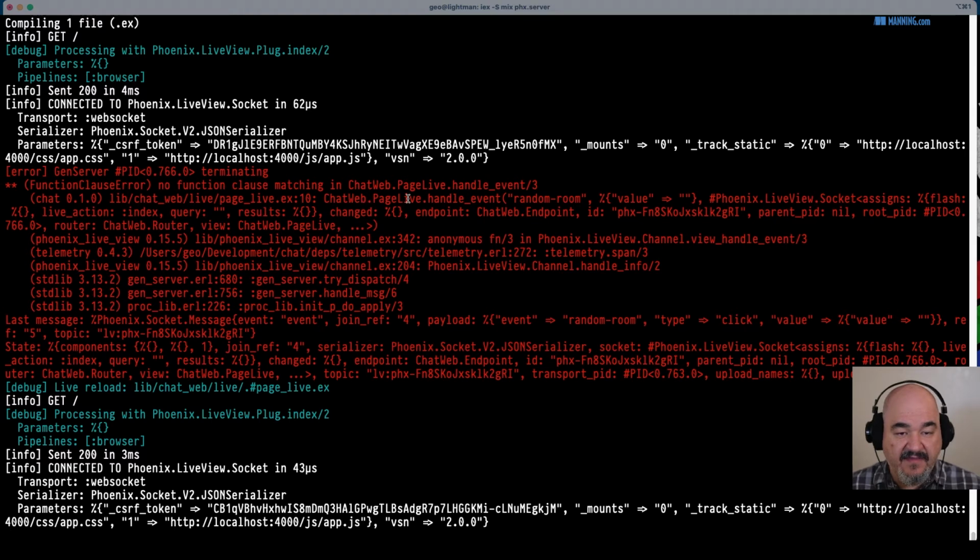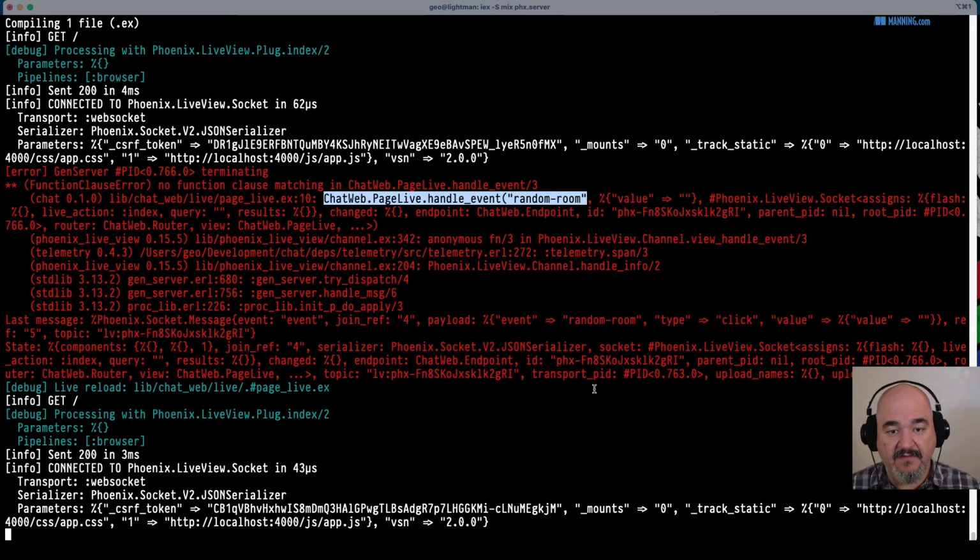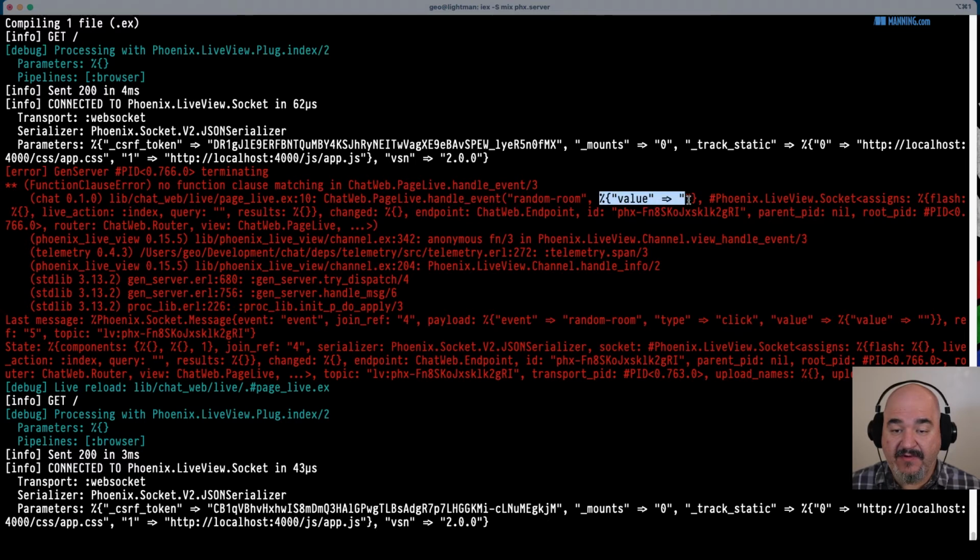So it says the function that was called was this PageLive handle_event with random_room as the first argument. If you remember, what we told Phoenix to do when we pressed that click was to send an event named random_room to our server. And so we need to handle that event now. The second parameter is a list of params, and in this case there are none, so we can ignore them. And then finally, all the events sent to Phoenix are going to be through socket connections, or well, the socket information, and that's something we need to carry on throughout the process of the connection. So we're going to need to handle the socket as well, and we'll show you how to do that here in a second.